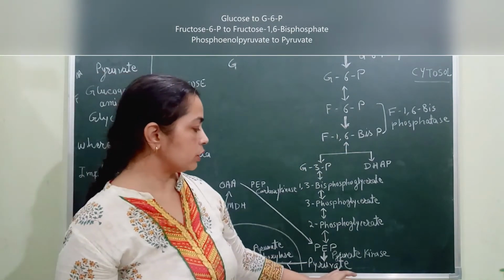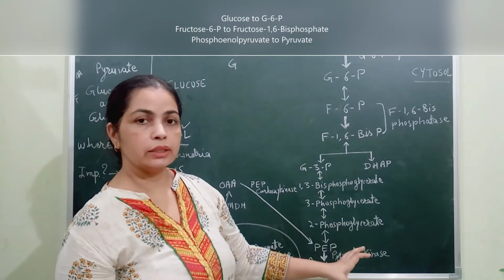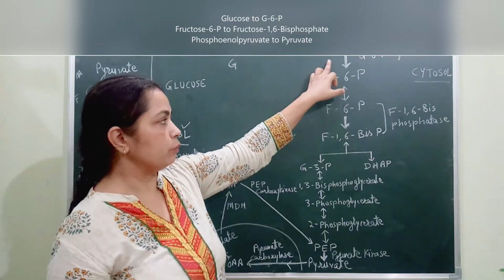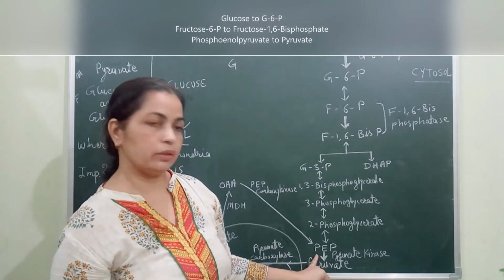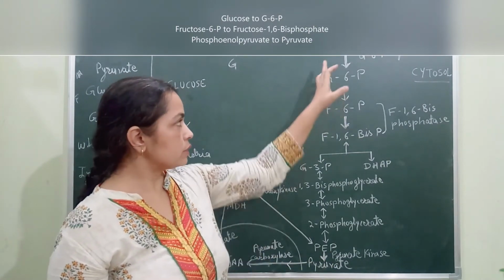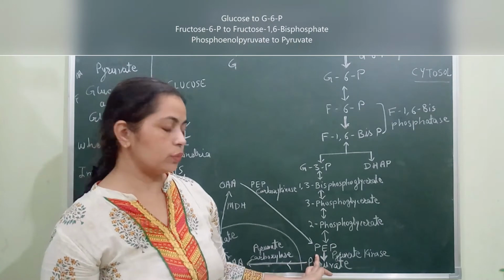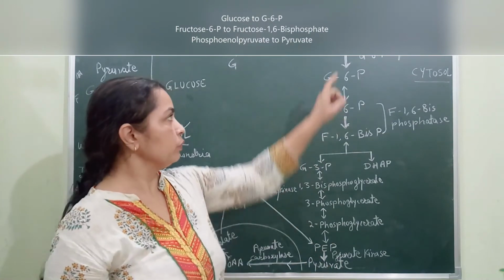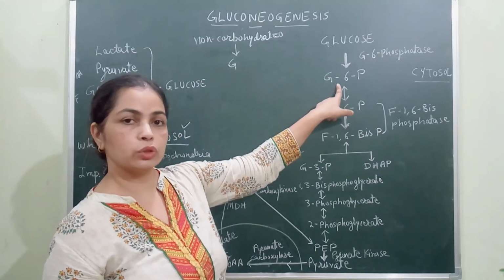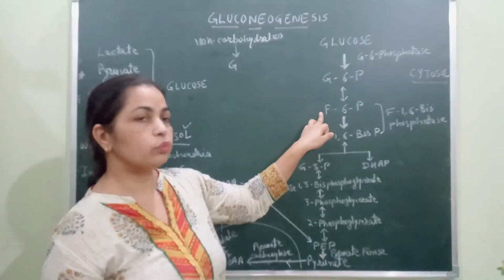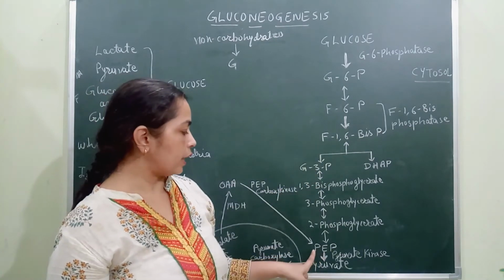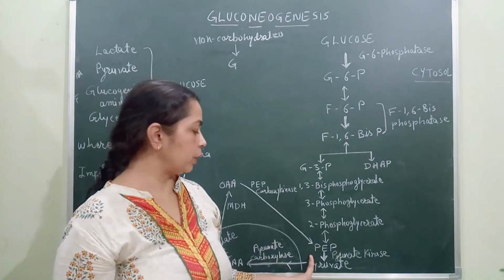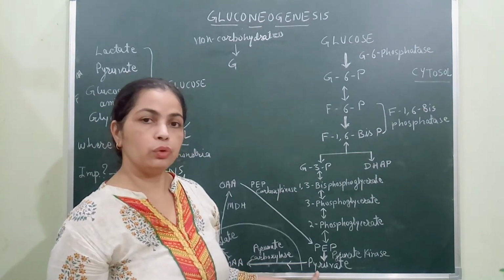In this process there are 10 steps, of which step 1, step 3 and the last step, step 10, are irreversible. That is conversion of glucose to glucose 6-phosphate, conversion of fructose 6-phosphate to fructose 1,6-bisphosphate, and the last step where phosphoenol pyruvate is converted into pyruvate.